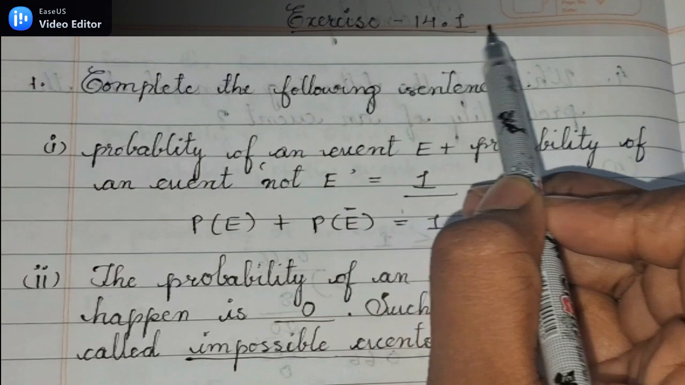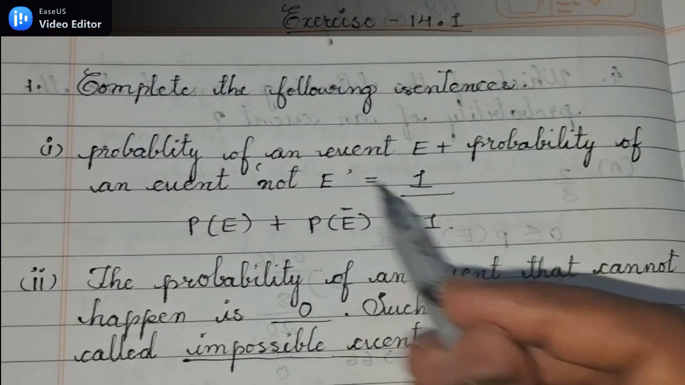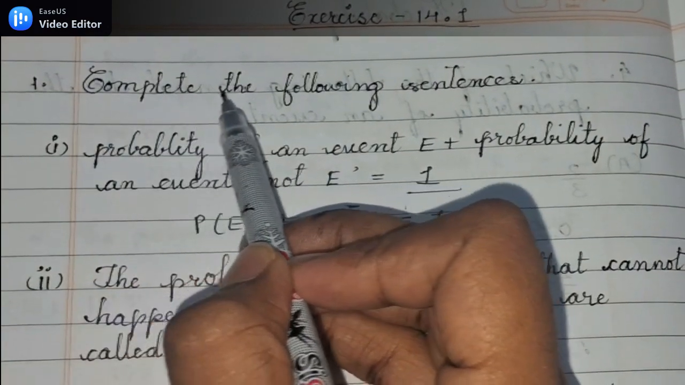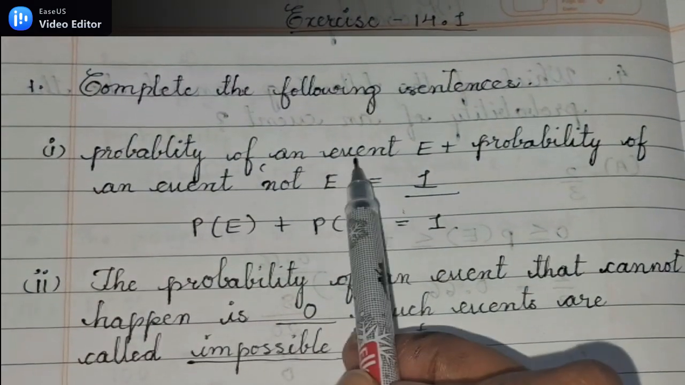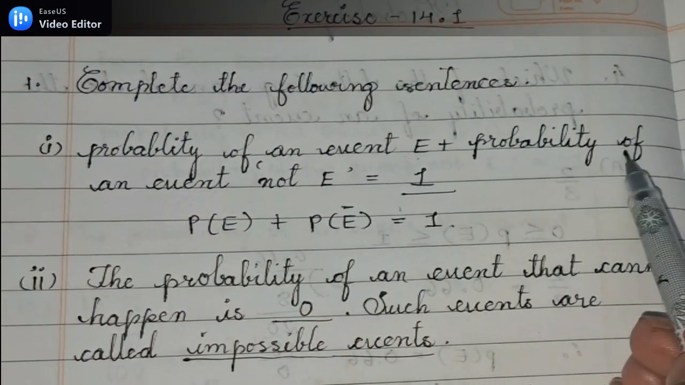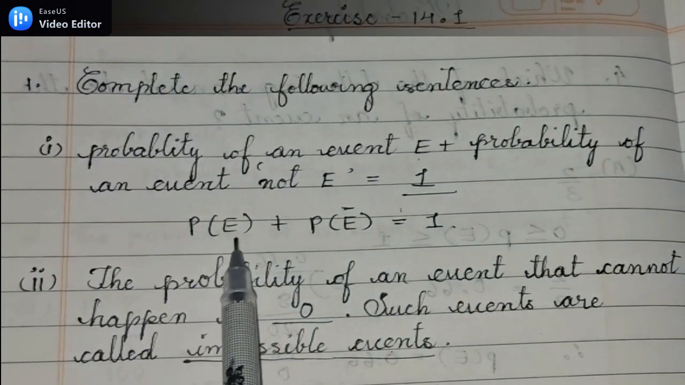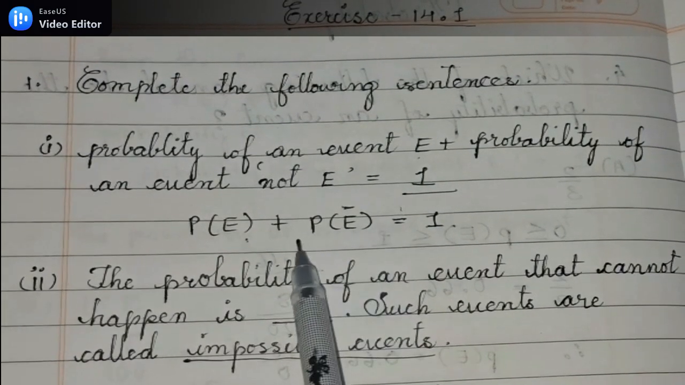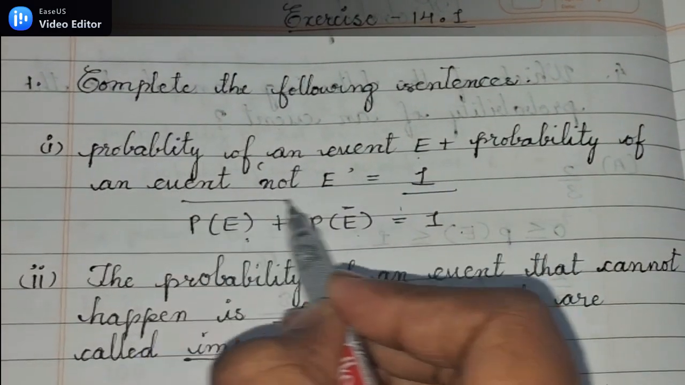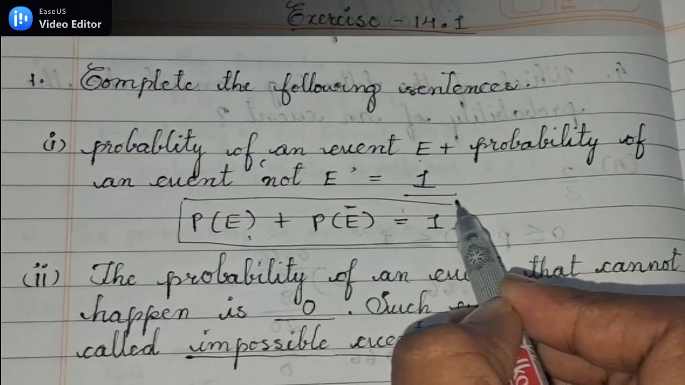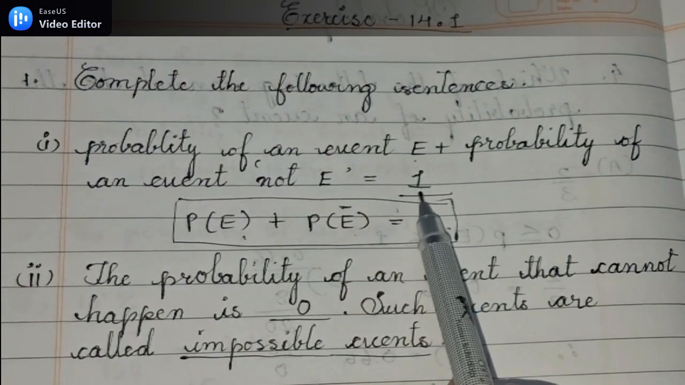Let's look into the first exercise of chapter Probability, exercise 14.1. Complete the following sentences. First question: probability of an event E plus probability of an event not E. According to the formula, P of E plus P of E bar is equal to 1, which is probability of an event E plus probability of an event not E is equal to 1. Therefore, the answer is 1.